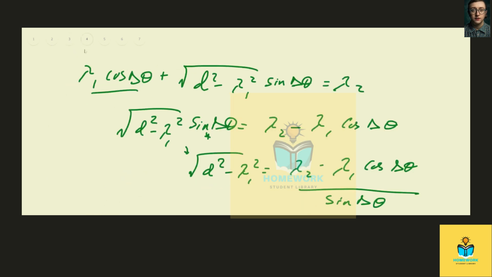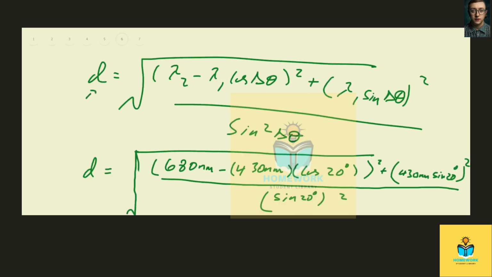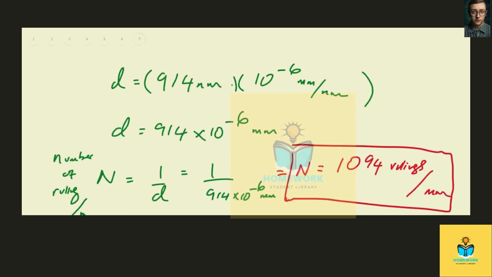So in the next part, we go through algebraic simplifications in order to isolate d. At this point, we have d squared, but eventually isolate that to d, which is the width of the grating. And so finally, we get the reciprocal of d, which is the number of rulings.